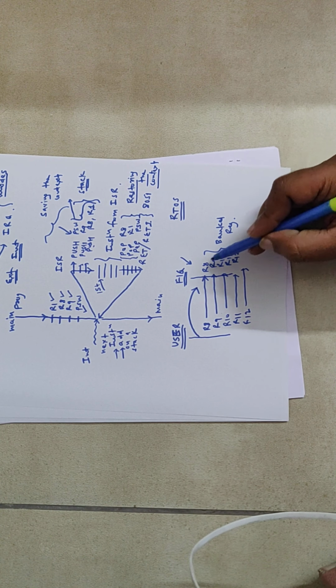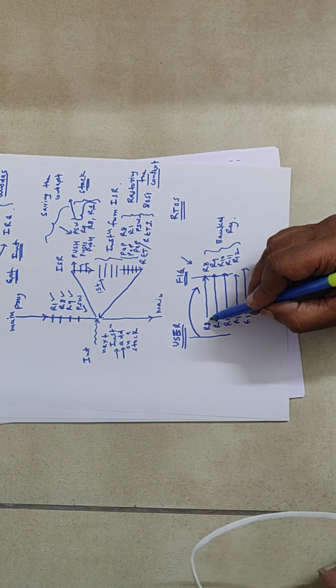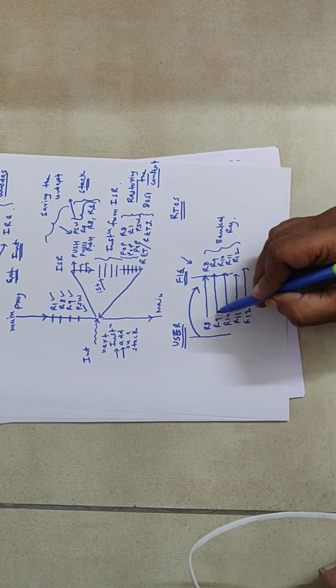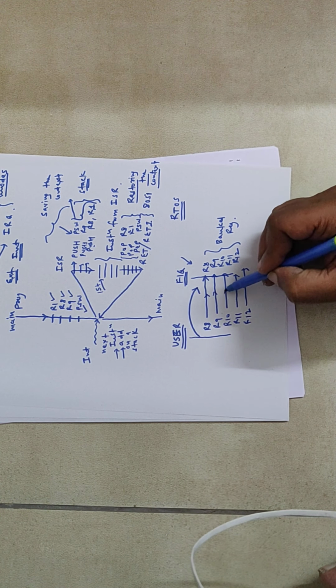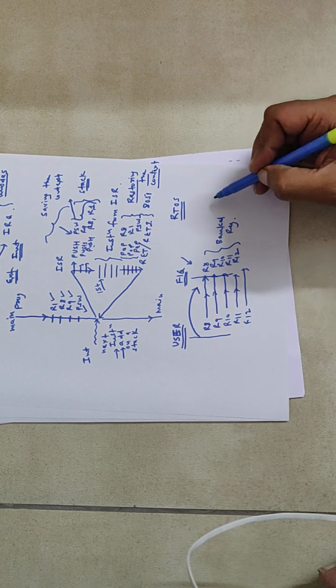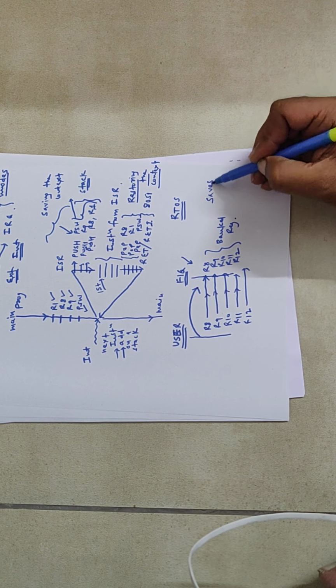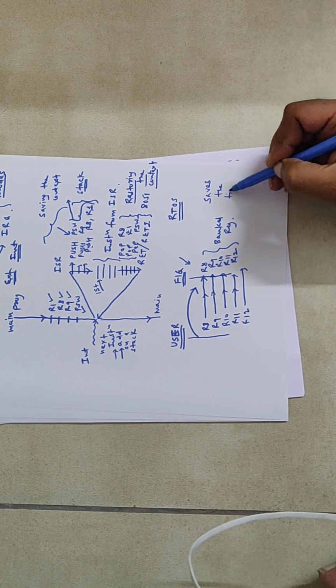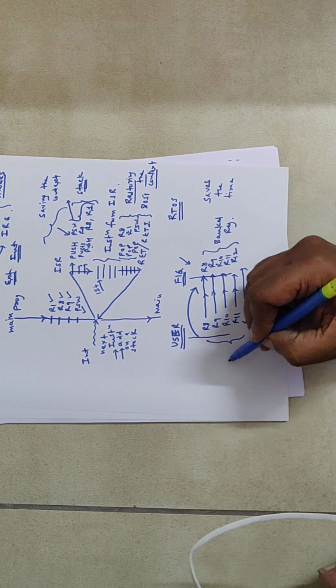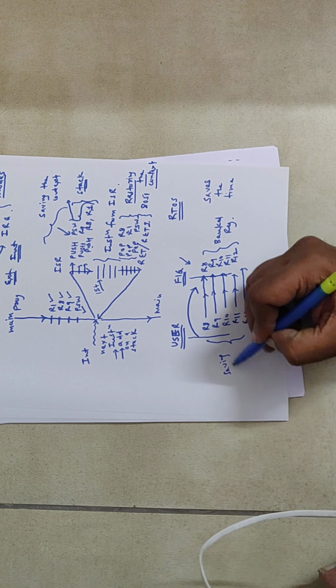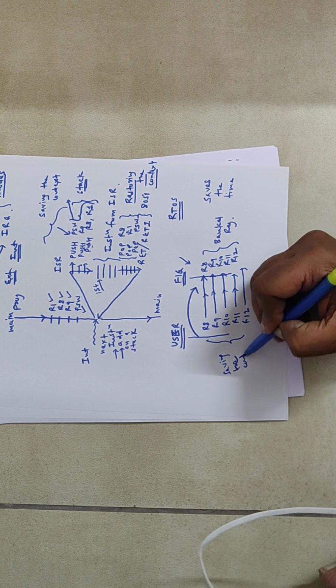The R8, R9, R10 information will all be copied at the same time, instantly. So that saves the time. This is basically what is called saving the context.